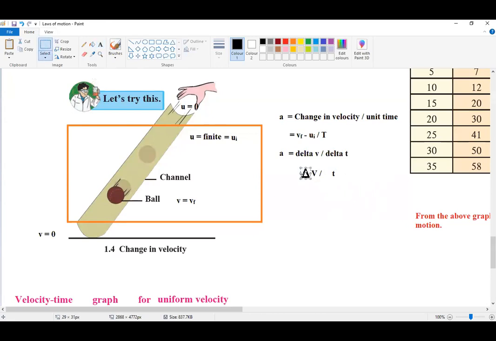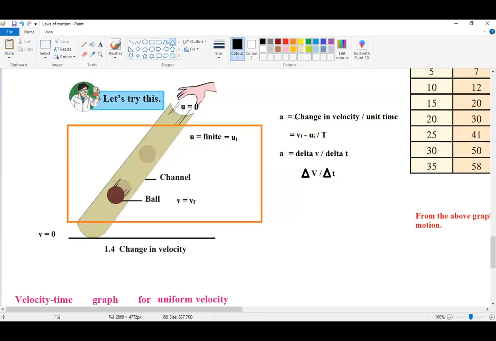So this is another way in which you can define the acceleration: delta V upon delta T. So delta means change in velocity per unit time. All right, understood the concept of acceleration?